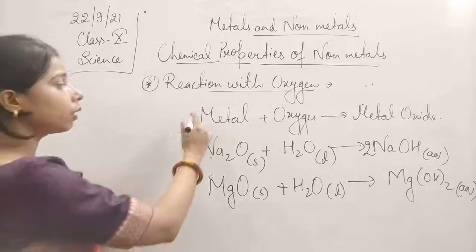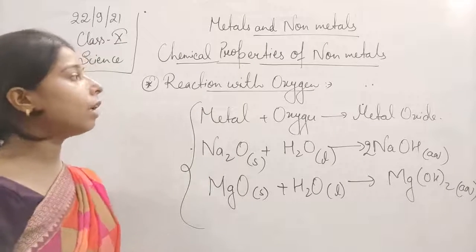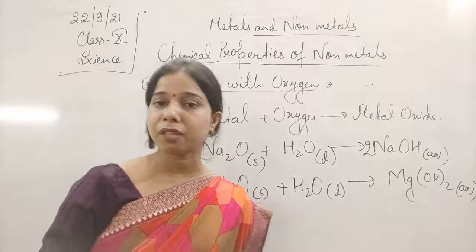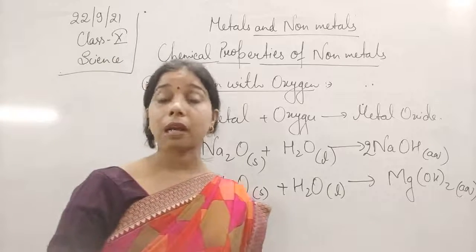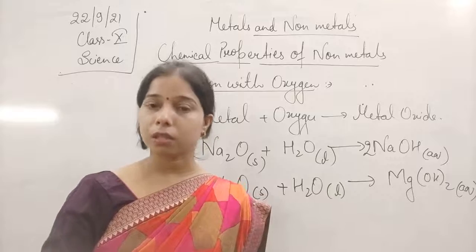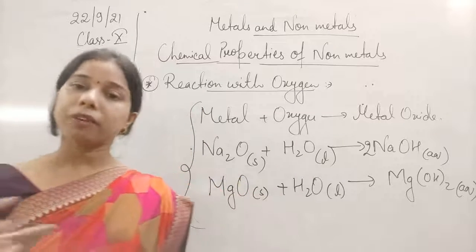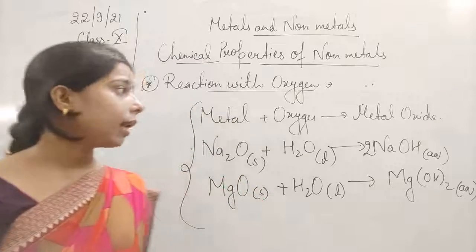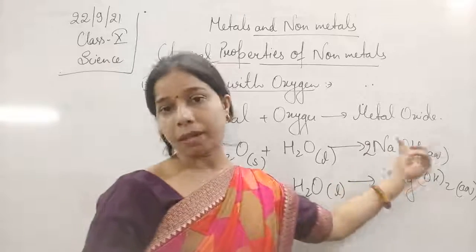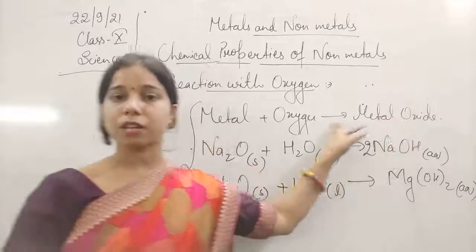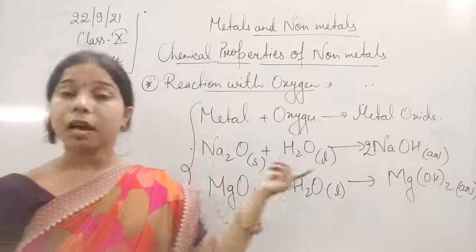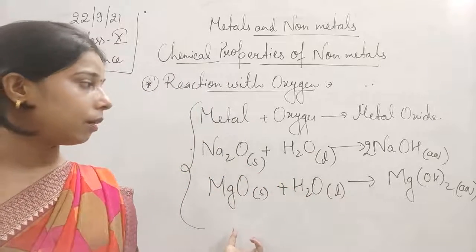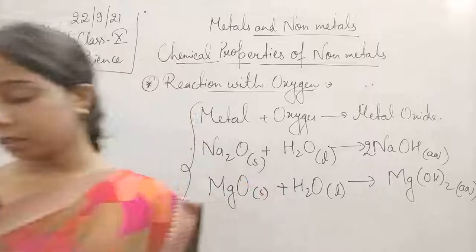So by this we came to the conclusion that metals react with oxygen on the basis of their chemical reactivity. The metals which are very reactive react vigorously with oxygen. The metals which are not reactive need heat, by burning or increasing the temperature, to form the oxide. But ultimately the oxide forms when the reaction occurs between oxygen and metal. Now when we add distilled water to this oxide and check it with the litmus paper, we will find it is basic in nature.